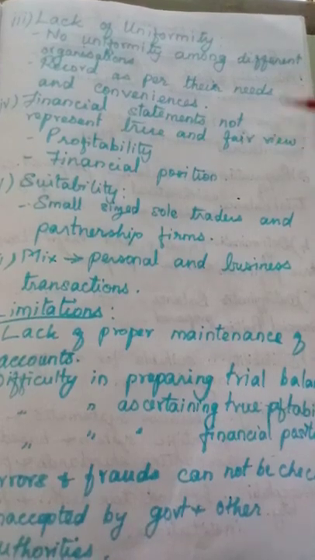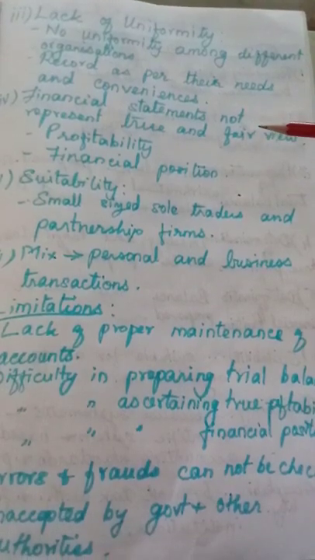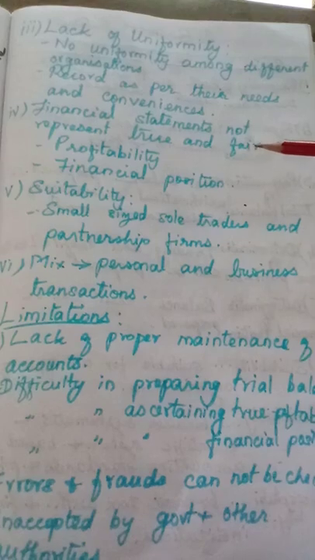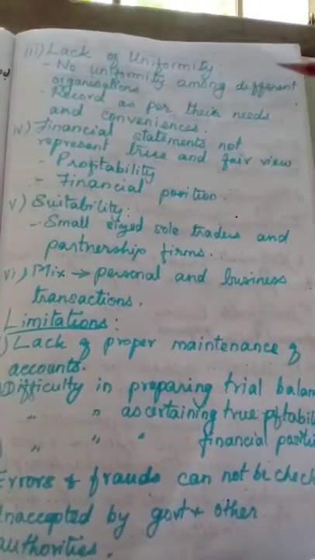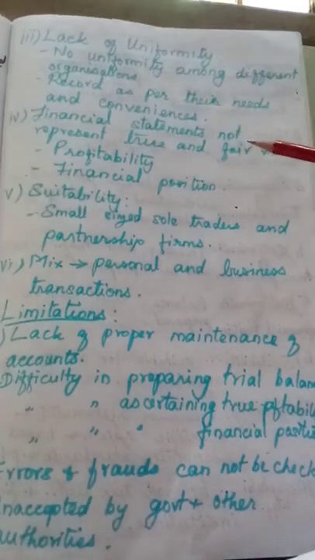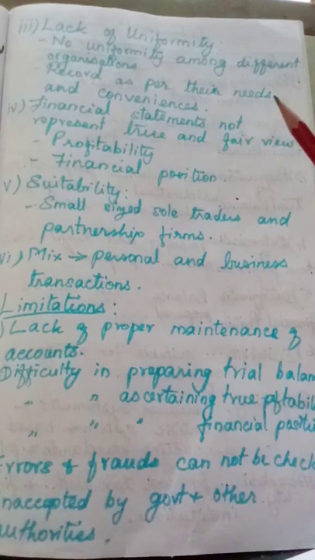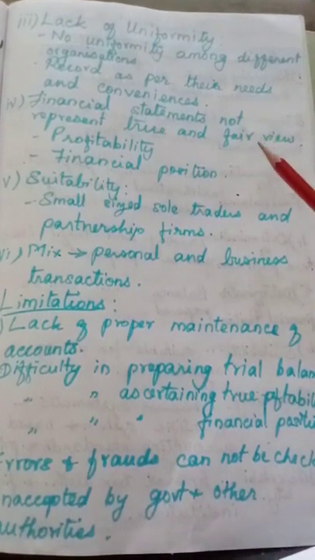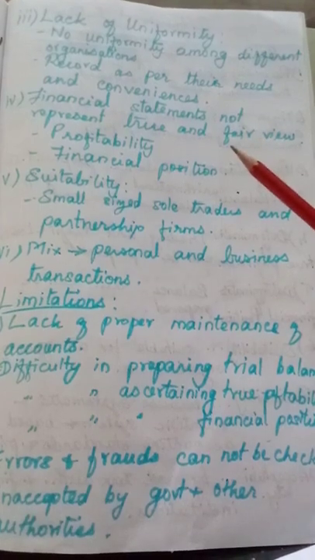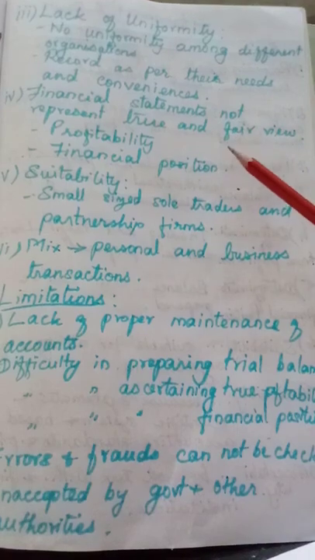That we have studied in 11th standard, that it represents a true and fair view, because we prepare the trading and profit and loss account. From the trading account we get the gross profit and we get net profit from the profit and loss account. So that will be true and fair. That means the correct, accurate amount we can derive. We can get that the profitability of the concern will be accurate and correct.